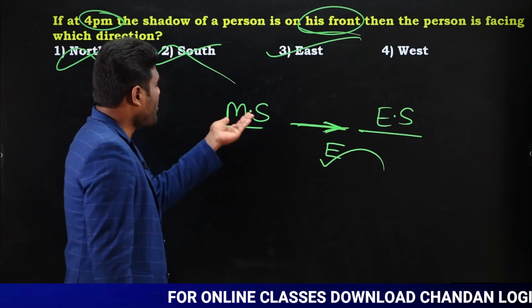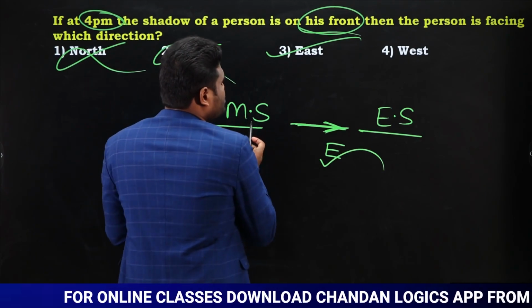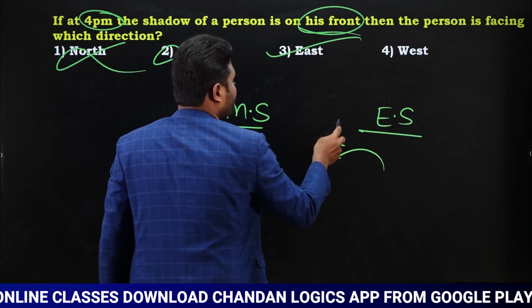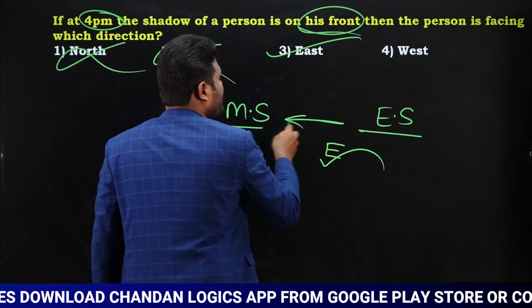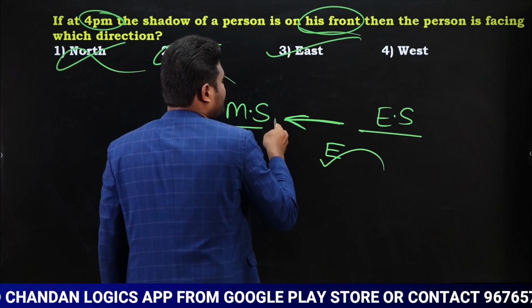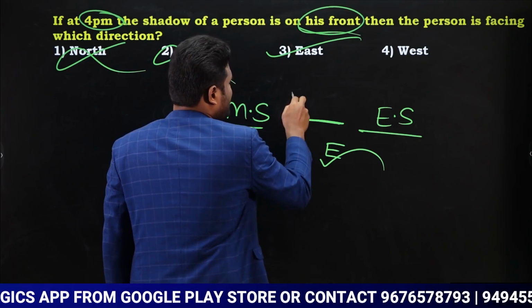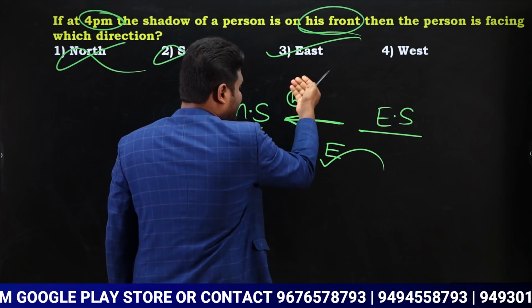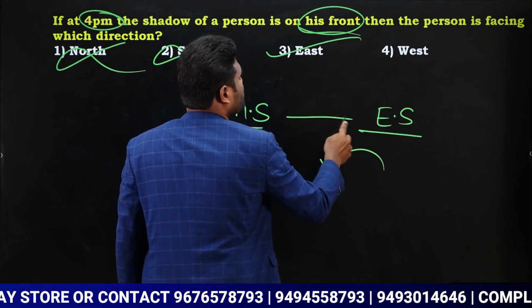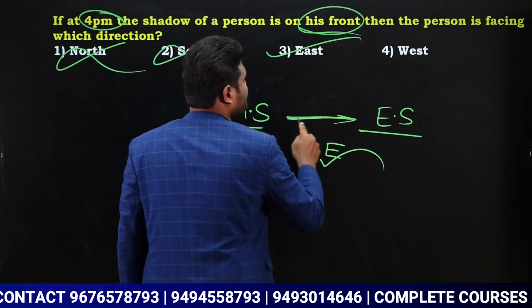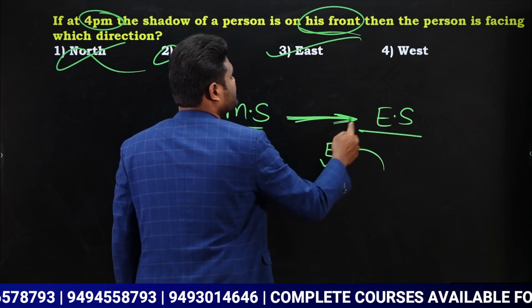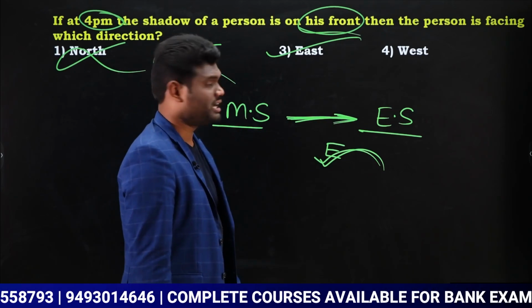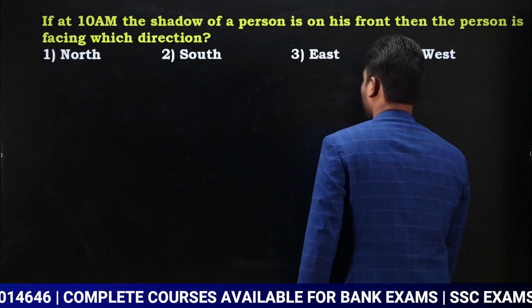If the question is saying the morning shadow should be on the front, then the person should face in this way. Morning shadow on the front means the person should face which direction? Then we can say the answer is west. But in this question it is said the evening shadow should be on the front. Evening shadow in front means the person should face in this way. Now this direction is nothing but the east direction. Is that clear? Let us look at the next question.